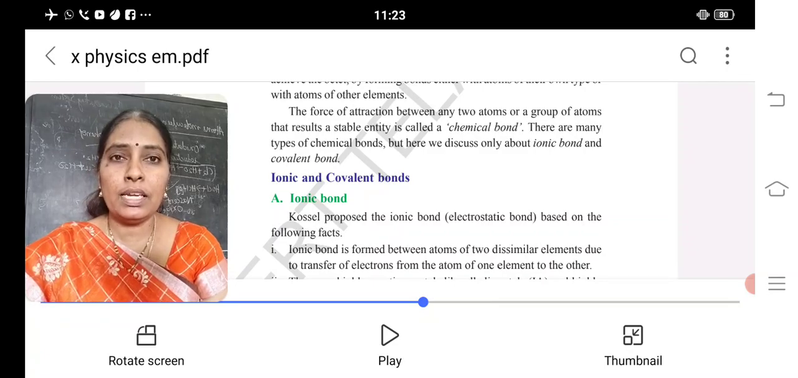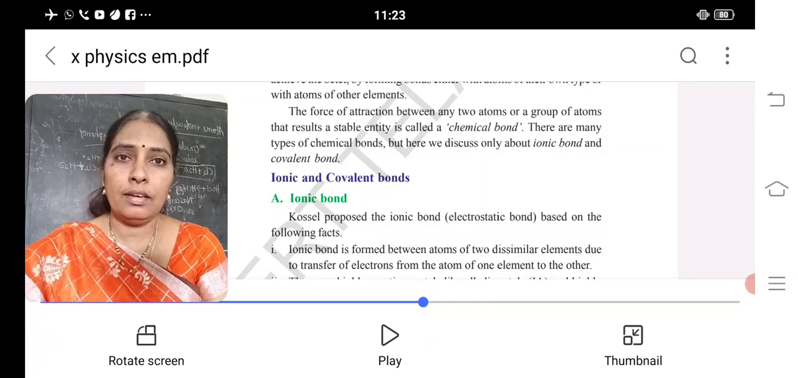What is meant by chemically inactive? It never participates in a chemical reaction.